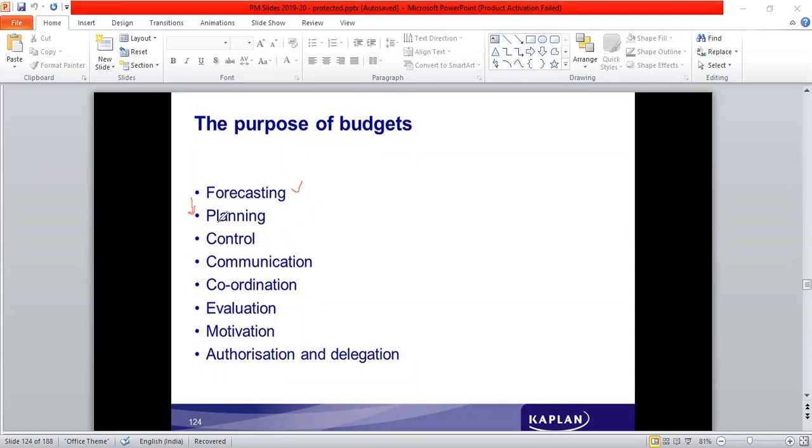After that is known, then the implementation starts. When the implementation starts, there is a comparison between what is the actual versus what is the budget. So there is a comparison made.